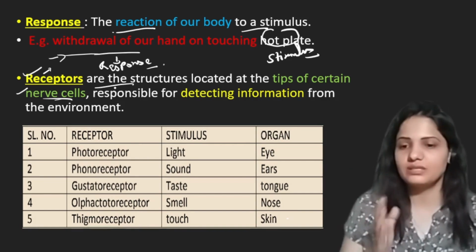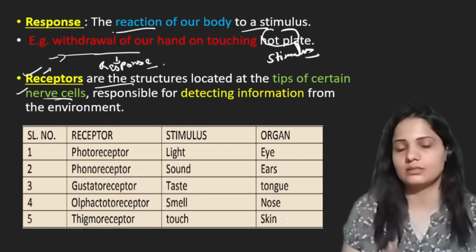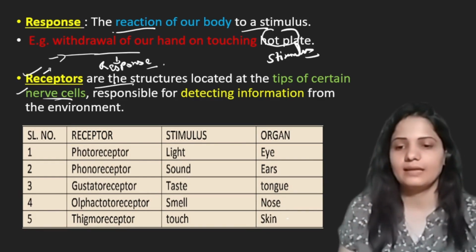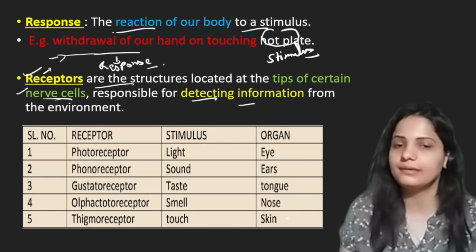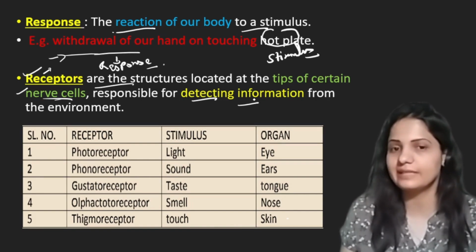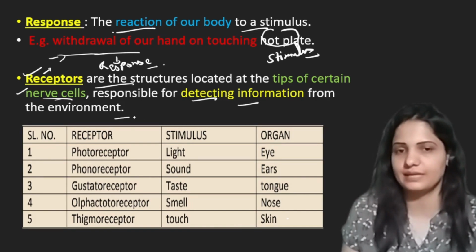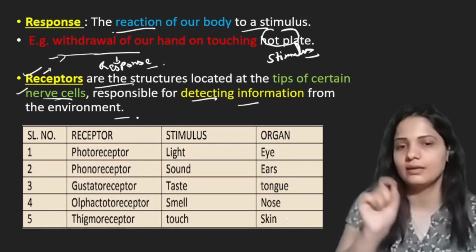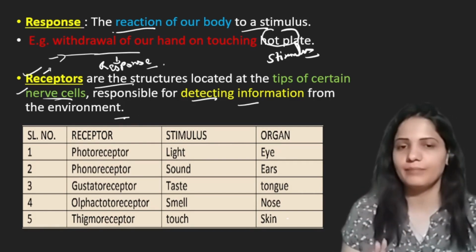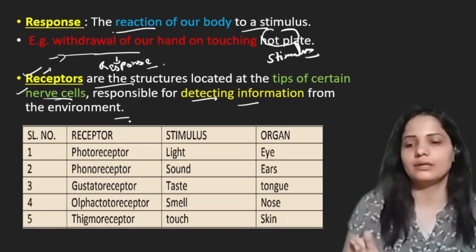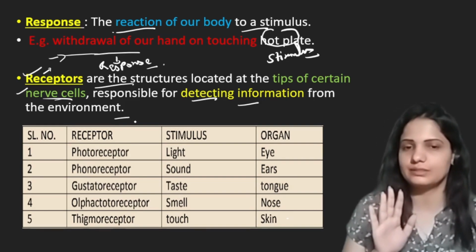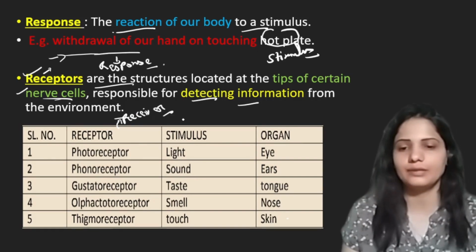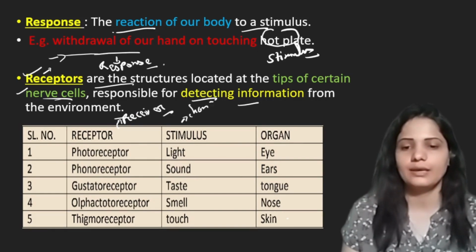The location of these receptors is the end of nerve cells, and these receptors are responsible for detecting information. They receive information, they detect information from the environment. That change in environment is detected by receptors. Stimulus is detected by receptors. Simple. We have many kinds of receptors in our body, but here we will discuss five important receptors. Receptor is receiver and stimulus is any change in environment.